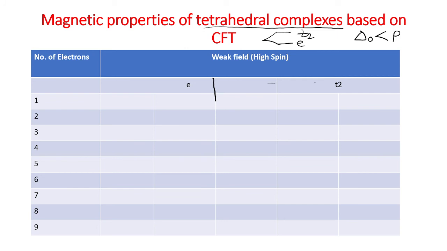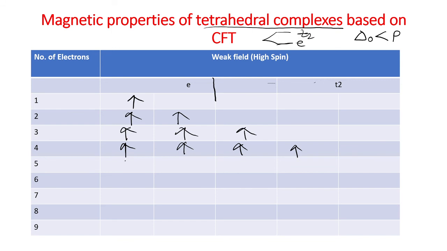So for 1 it is 1, for 2 it is e2. For 3, 1, 2, 3, that means the electronic configuration is e2 t2 1. For 4, 1, 2, 3, 4. It always shows the high spin complexes. So for 4 electrons, its electronic configuration is e2 t2 2.